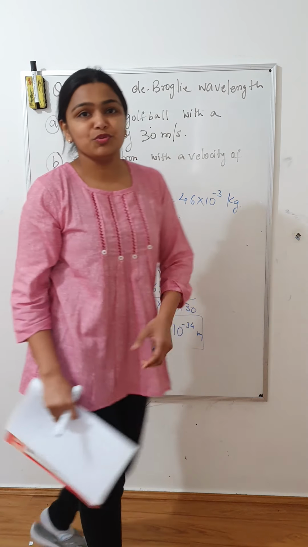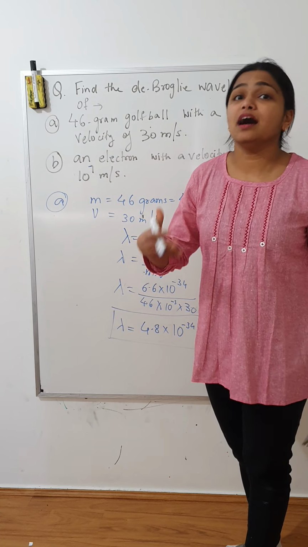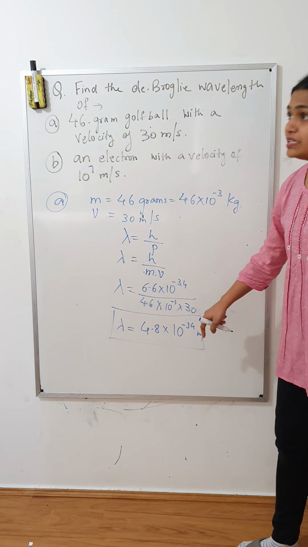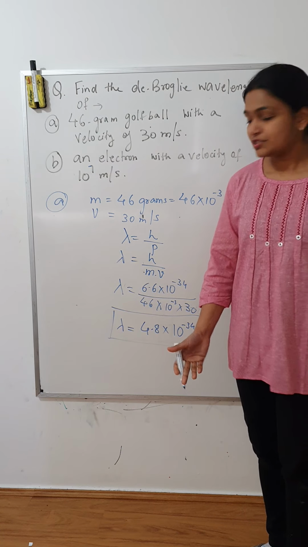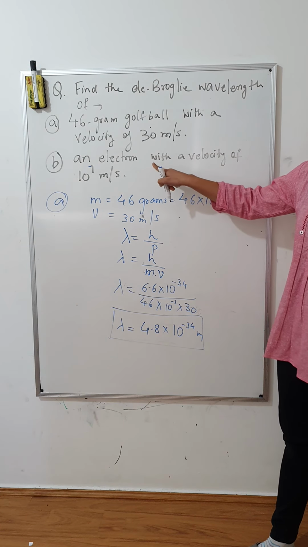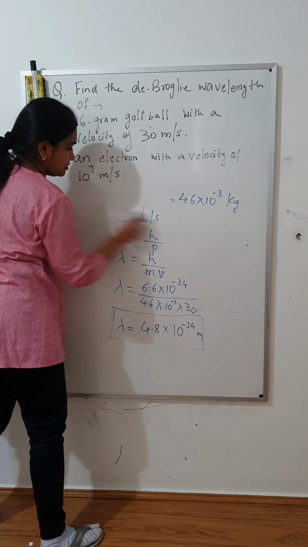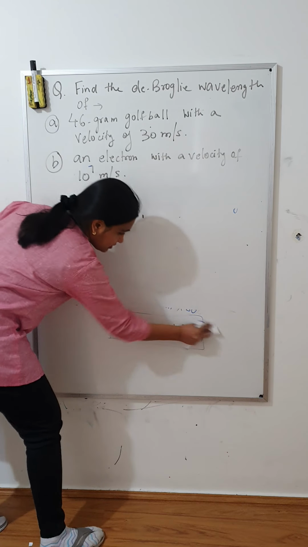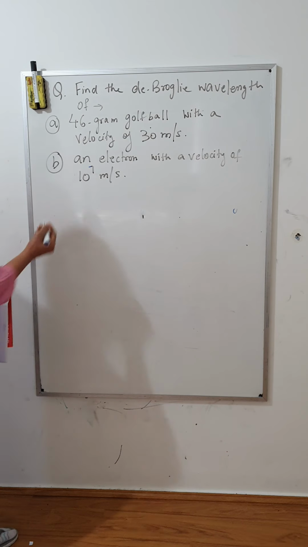When a golf ball is moving, and if it is behaving as a wave as per de Broglie's hypothesis, then its wavelength is of this magnitude, which we cannot observe in day-to-day life. So this is the wavelength for a golf ball. Now let's see what the wavelength will be for an electron. If you want, you can pause the video and solve it yourself.